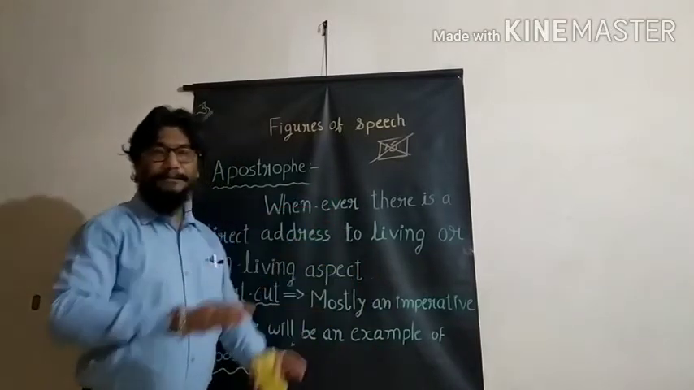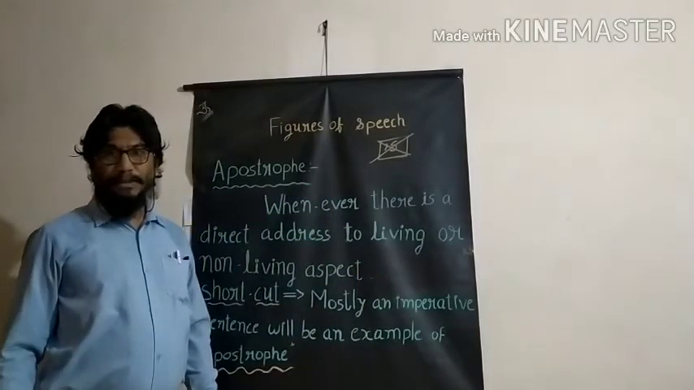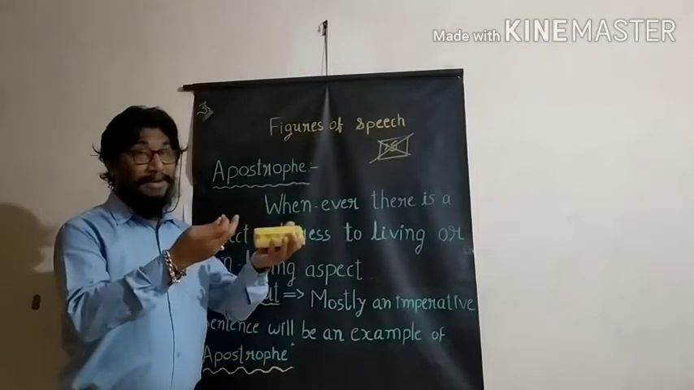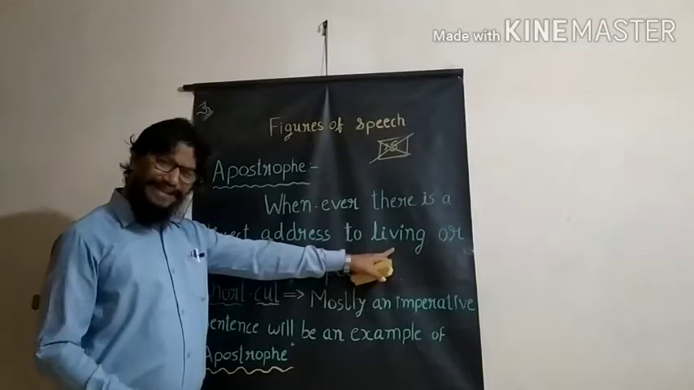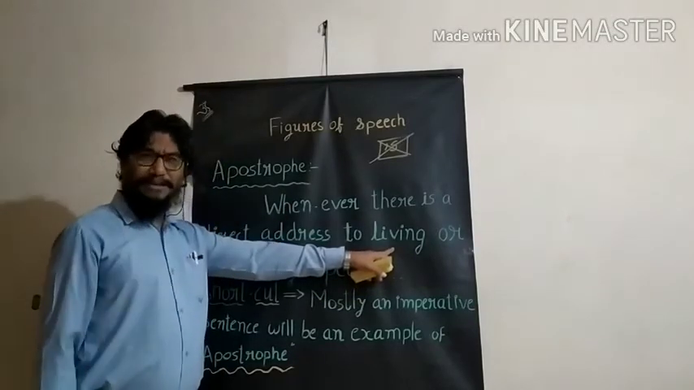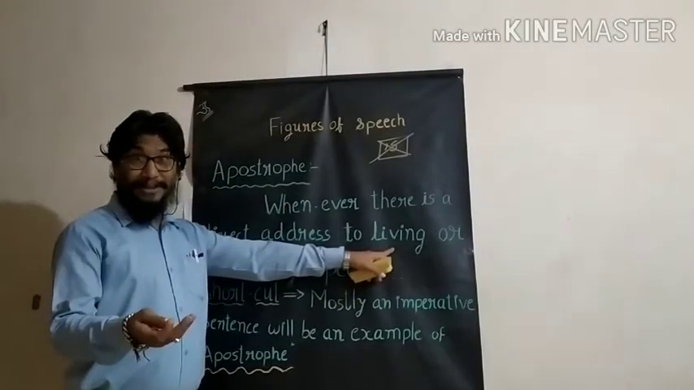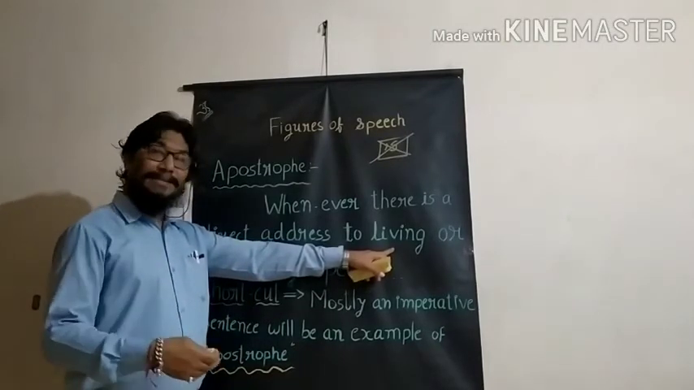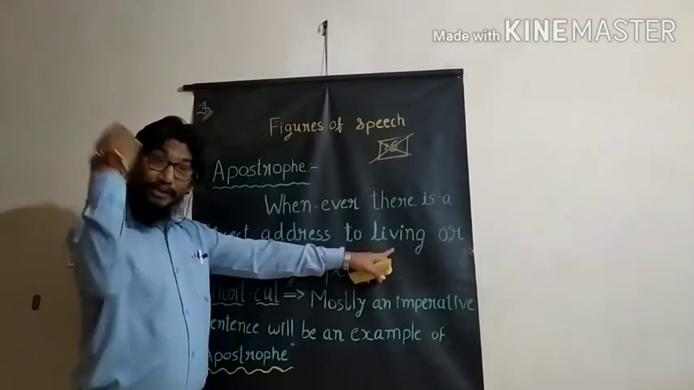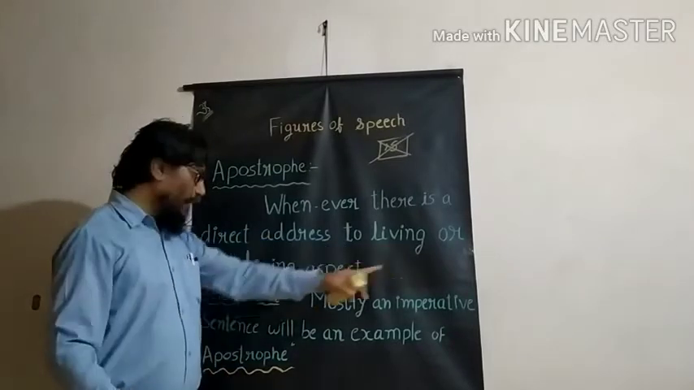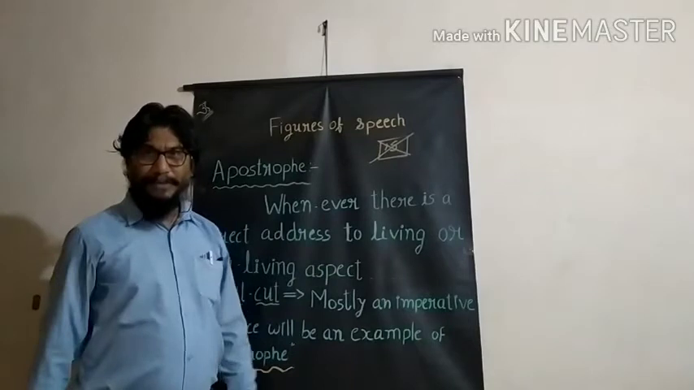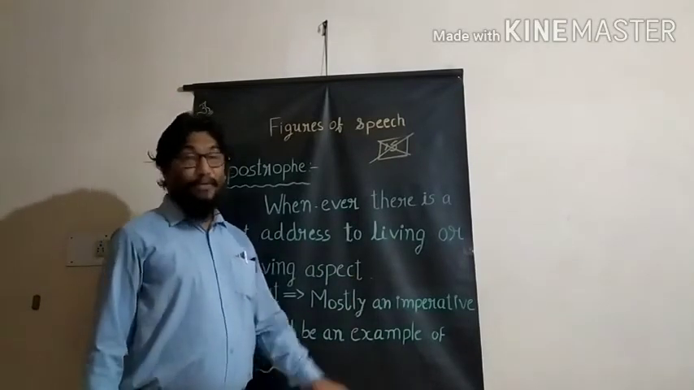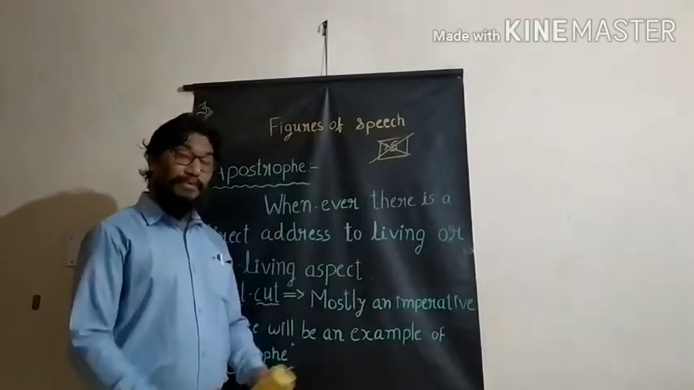All the prayers. तेरी पनाह में हमें रखना. Almighty, direct address is to the Almighty. इतनी शक्ति हमें देना दाता. What is this? Direct address. Whenever we have direct address to anyone, whether living or non-living, O west wind, come here, come near, and spread the fragrance of my love. What is this? This is the best example for apostrophe.